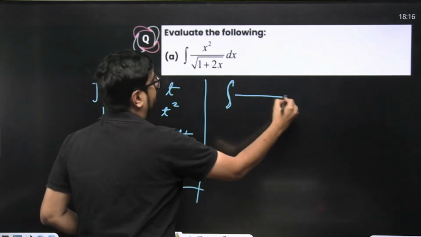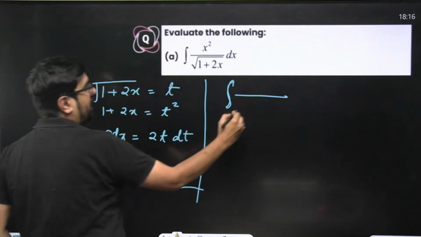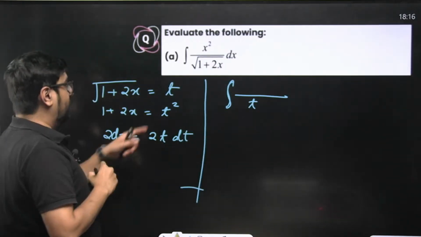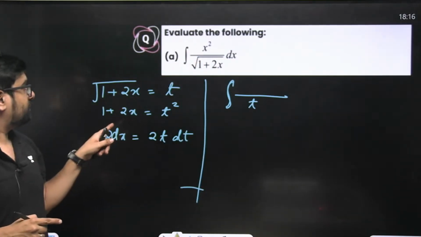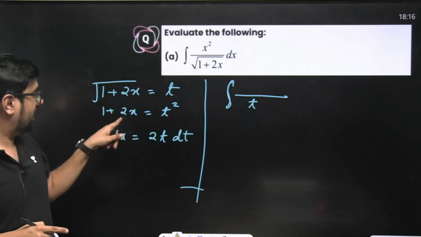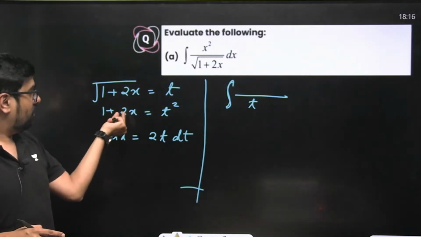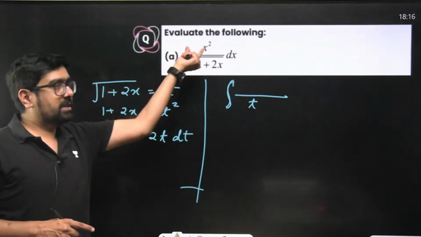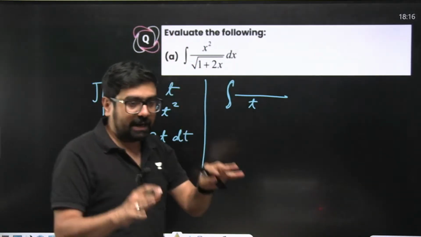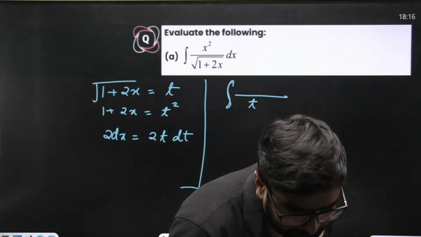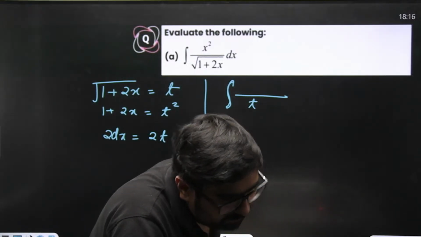Integral of denominator, there is no issue. Denominator is t only. What will the numerator become? x square. What is x from here? x is t square minus 1 by 2. What is the value of x? When you see this standard type of problem, learn this as it is.